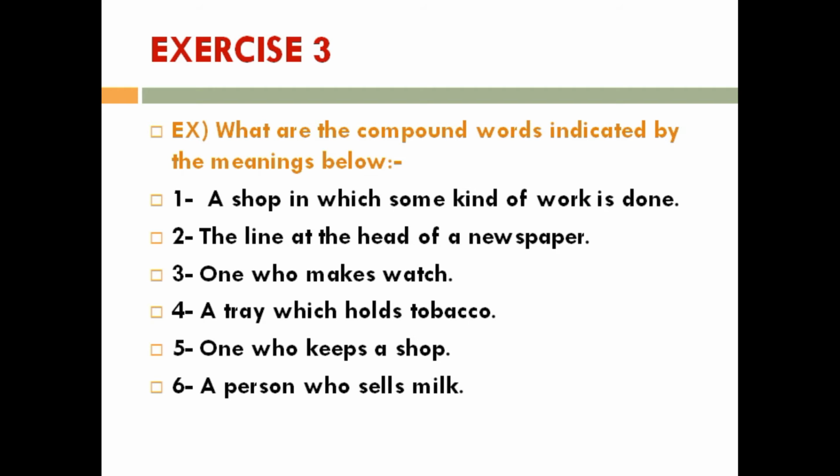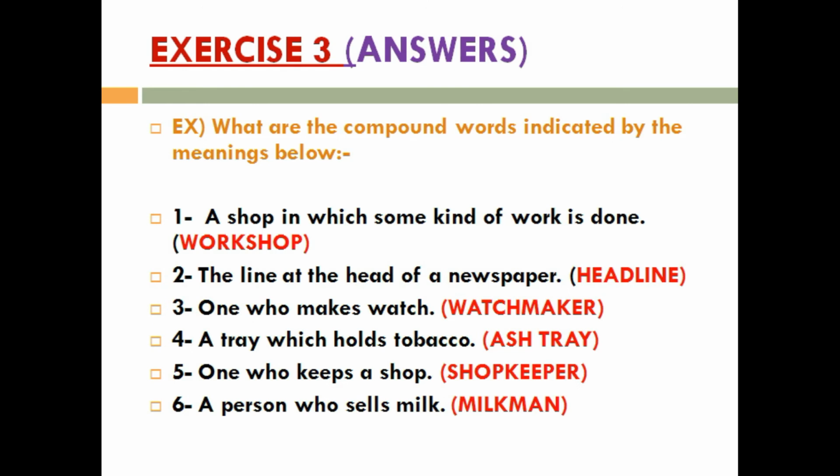Children, let's see our answers. I will read for you once again. A shop in which some kind of work is done is workshop. Number 2, the line at the head of a newspaper. Headlines.